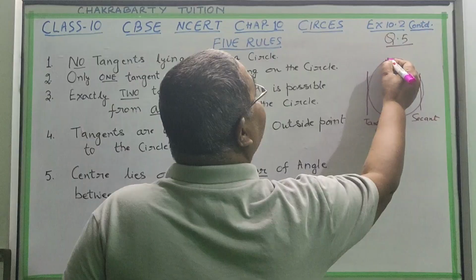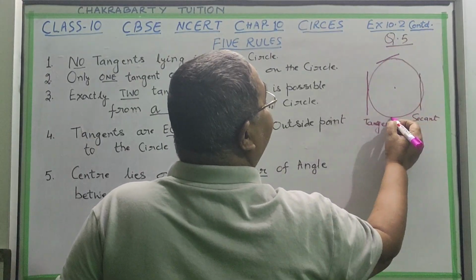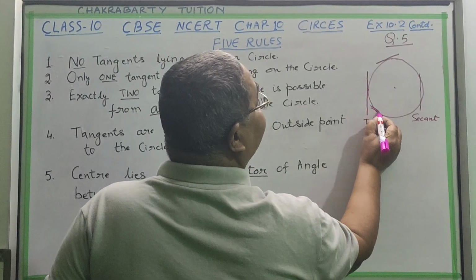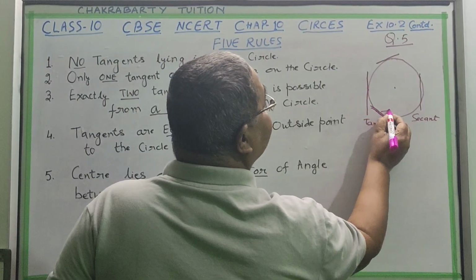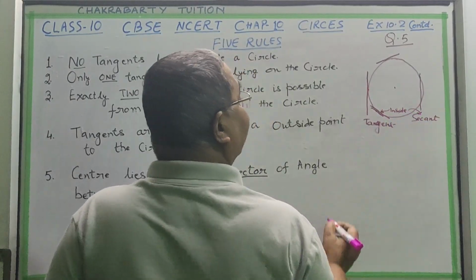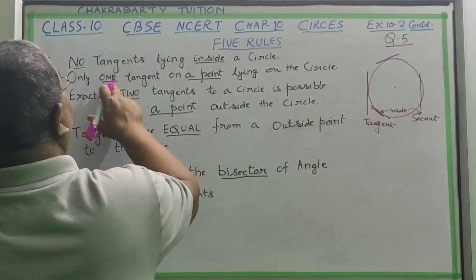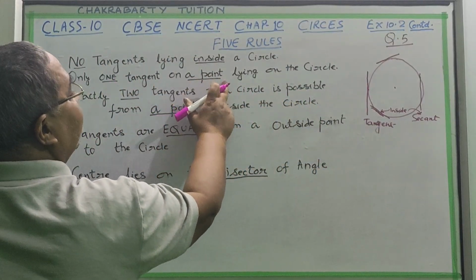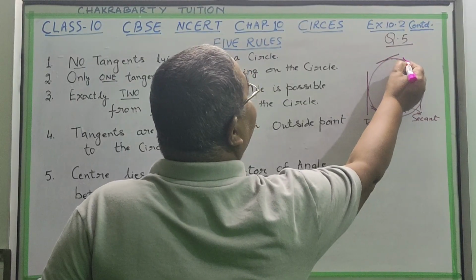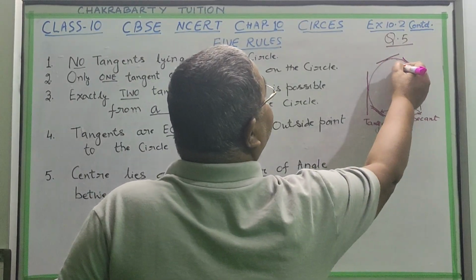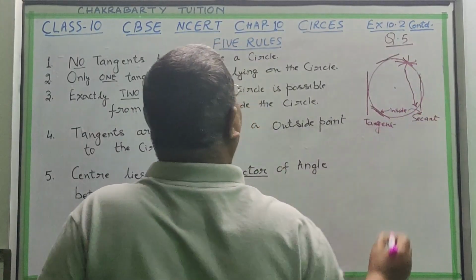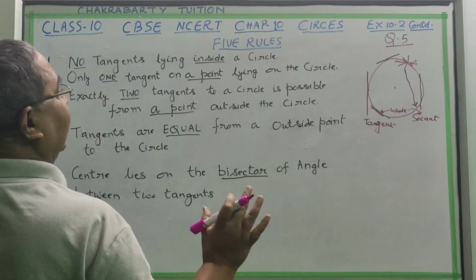At any one point only one tangent is possible, because the next tangent will go inside, and if it is inside, it becomes a secant. At one point only one tangent is possible. More than one is not possible. If more than one are coming, these will all be inside, and so all will be secants. Okay, this is clear: what is a tangent and what is a secant.